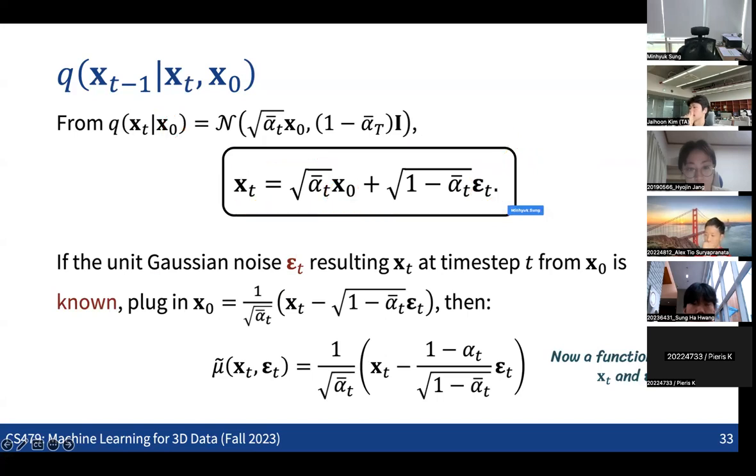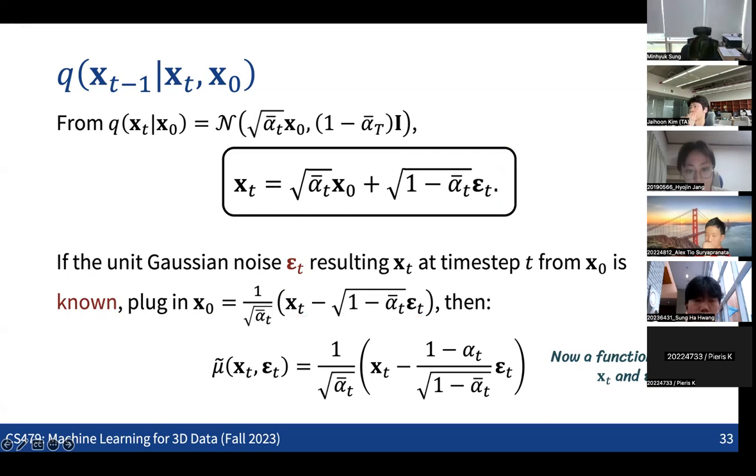Which means that if we know the noise epsilon t, which is resulting in the xt as a sample at the time step t from the x0, then we can rewrite the x0 as a formulation defined based on the xt and the epsilon t like this. So now each of the x0 can be rewritten with the xt and the epsilon t, which results in the xt from the sample from the x0.